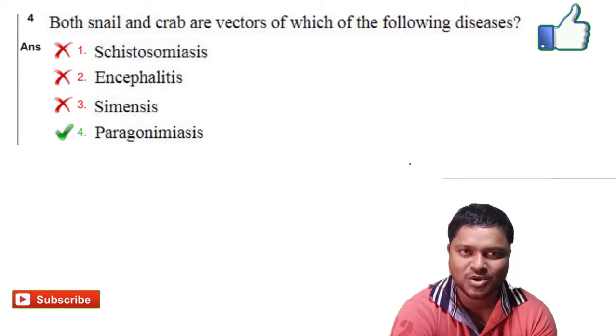Next we will go for question number 24. Both snail and crab are vectors of which of the following diseases? The option D is the right answer for it, which is paragonimiasis.